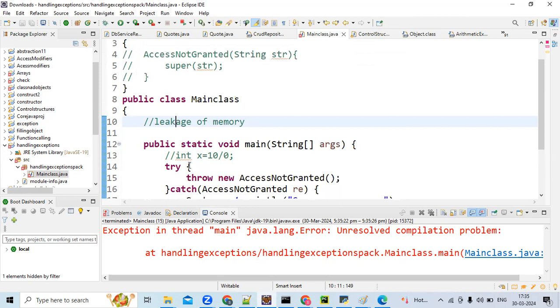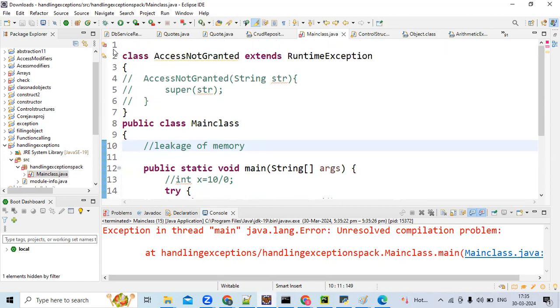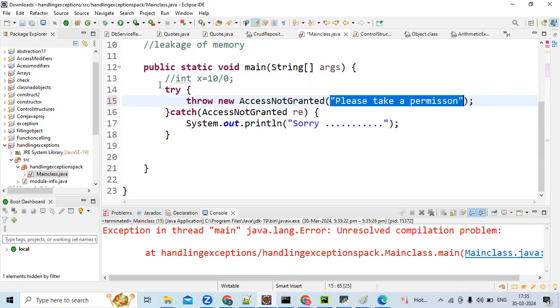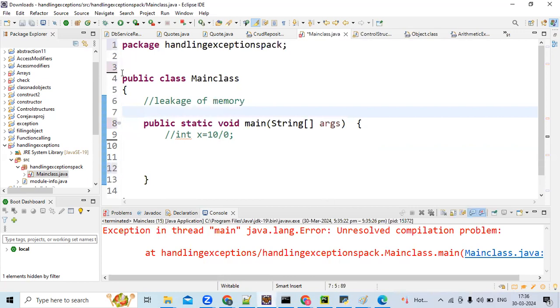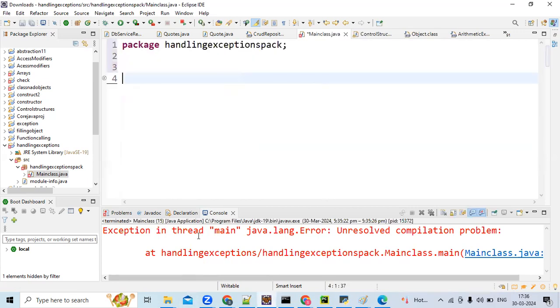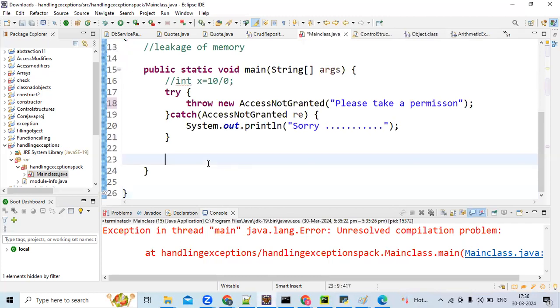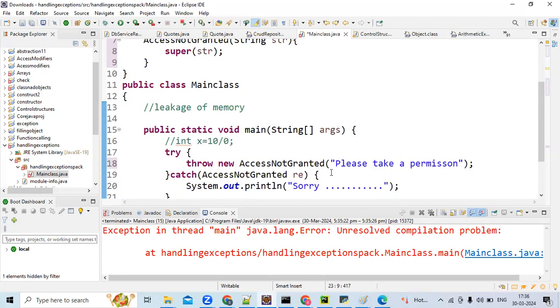Here the import, the package is not there. One minute. So first we'll see without having the string.